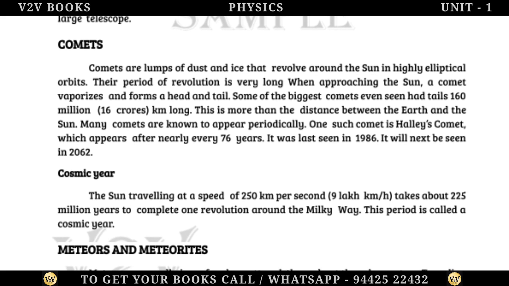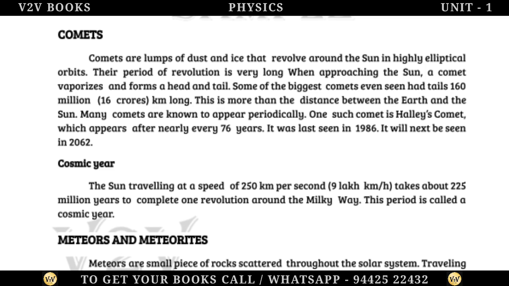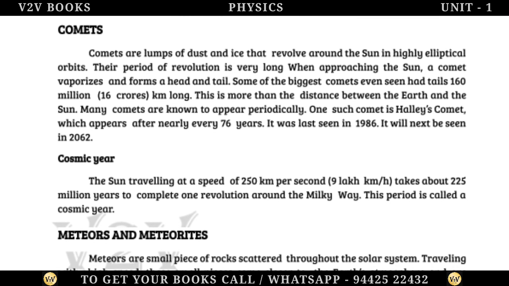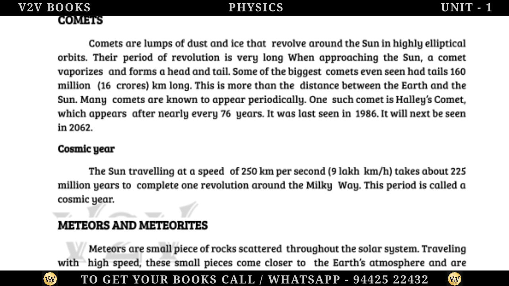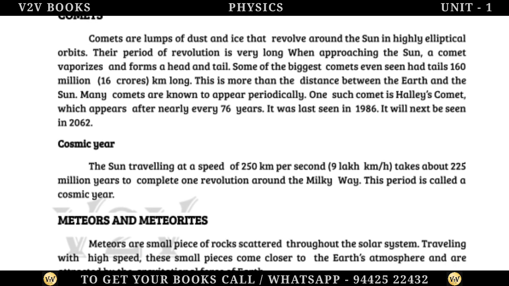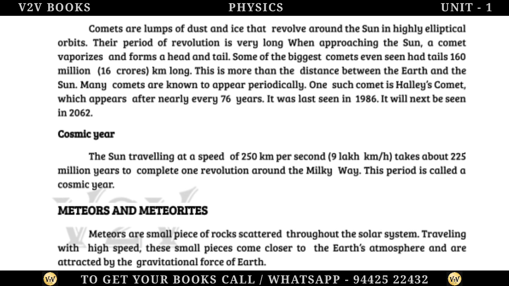Cosmic year. The Sun, traveling at a speed of 250 km per second (9 lakh km/h), takes about 225 million years to complete one revolution around the Milky Way. This period is called a cosmic year.